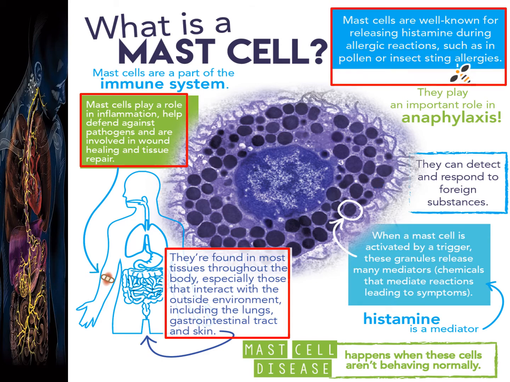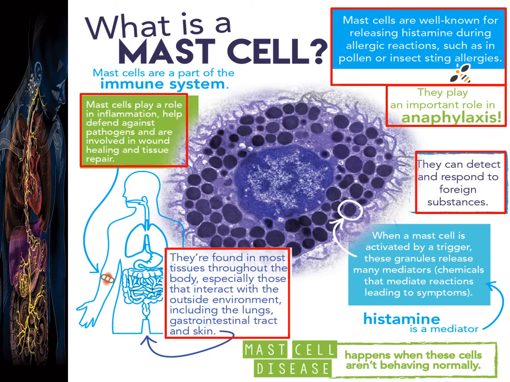Then, the mast cells are well known for releasing histamine during allergic reactions, such as in pollen or insect sting allergies. So, we can say they play an important role in anaphylaxis. Also, they can detect and respond to foreign substances.